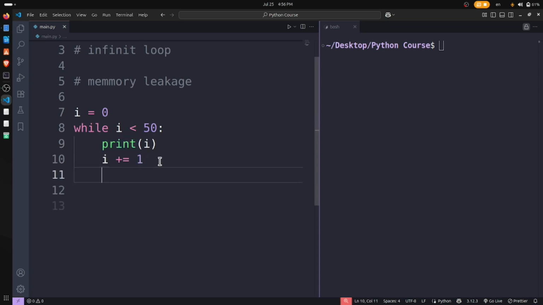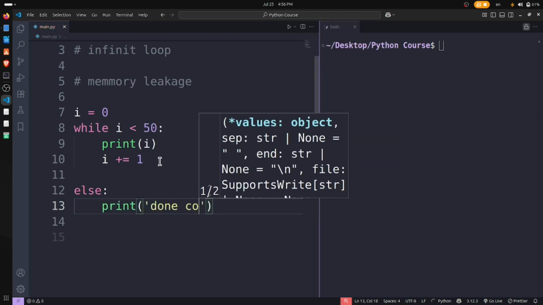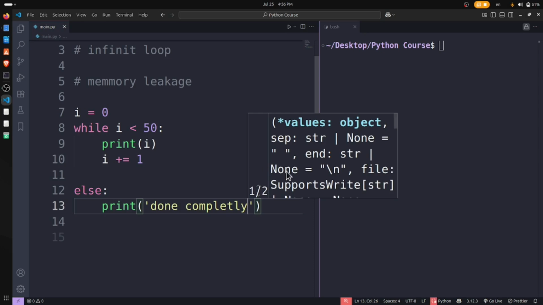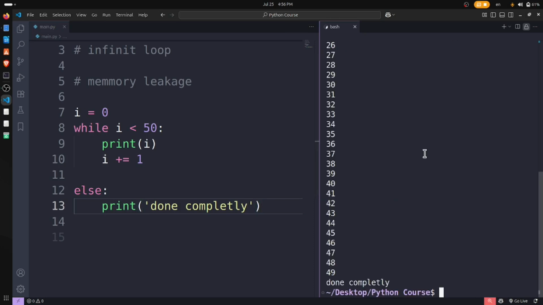So here is one other thing, else: print done completely. Well, if I print this, yes, done completely is also printed. Have you noticed one thing?